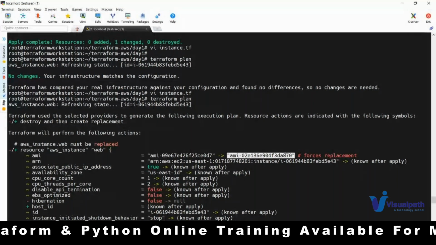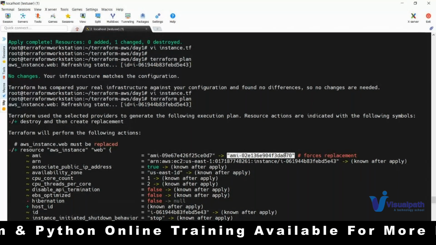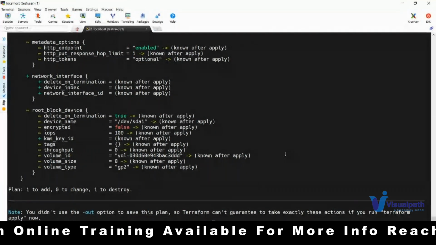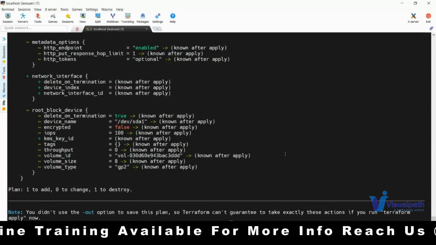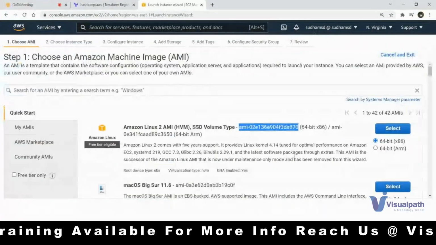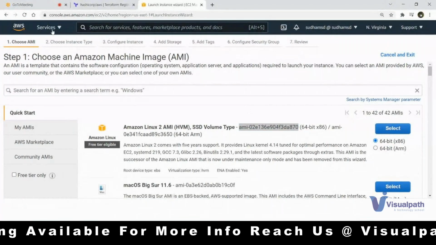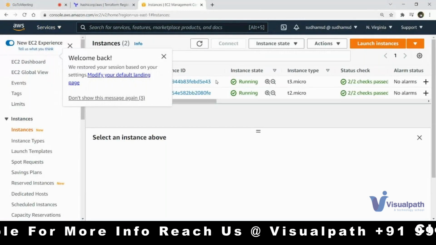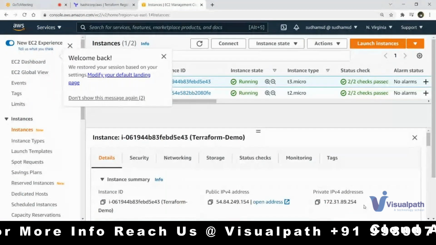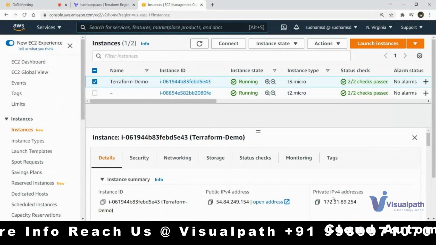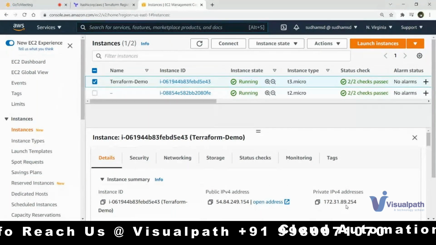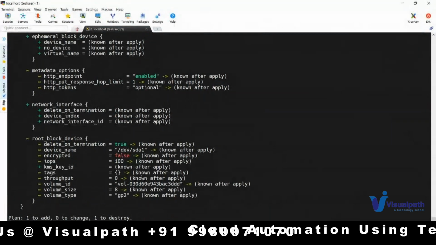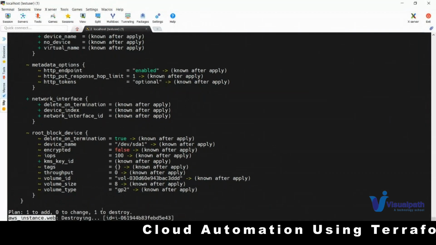Okay, so now if I am okay with this, Terraform apply, now it will recreate your instance. Okay, look at the private IP. Let me go back, let me show you the IP. Anyway, it doesn't take much time. Now, earlier the private IP was, let's say, 172.168.9.254. Let's see. So you can see one to add and one to destroy.